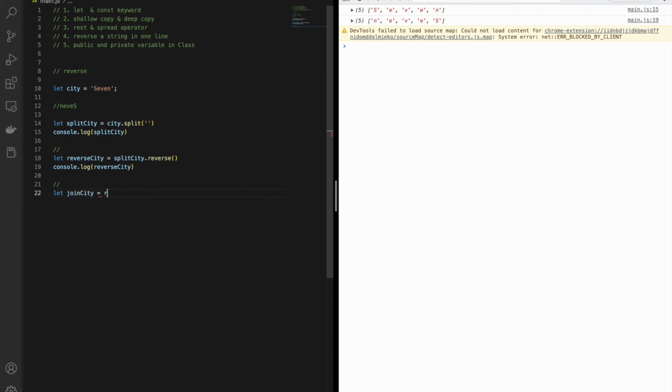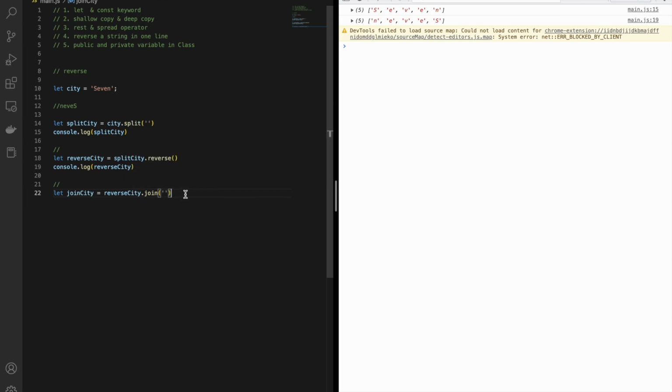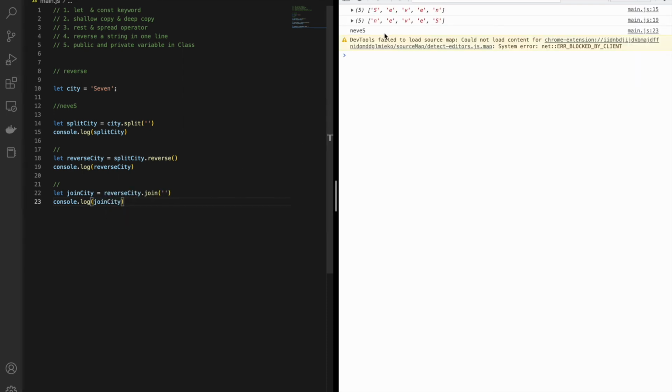Inside the array you will get an option of join, and pass this one, and let me console this. You will be able to see I am able to join it, and the join city type is string.